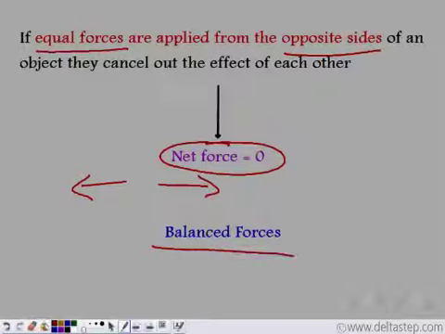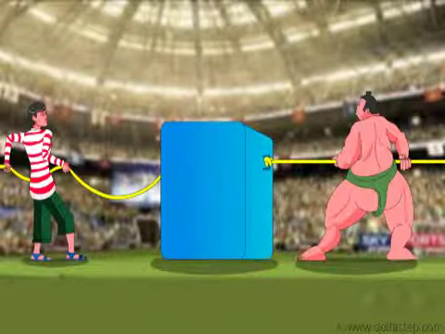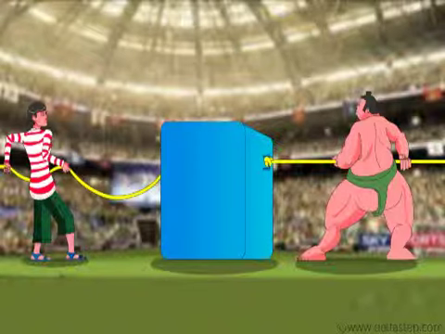Now what happens when the forces on the opposite sides are unequal? Well, as we can see in this case, there is a sumo wrestler on one end and there is a small boy on the other end. Now when they start pulling the box together, obviously the force exerted by the sumo wrestler is greater in magnitude as compared to the force exerted by this boy. And hence, the two forces acting on the opposite sides are unequal.